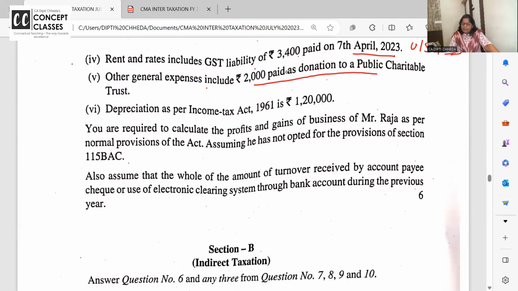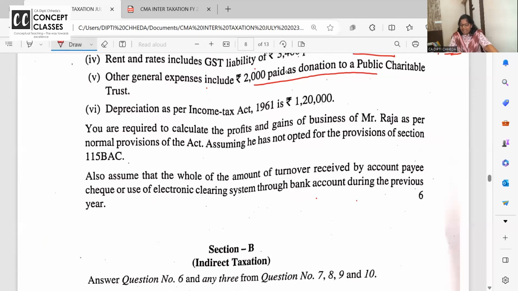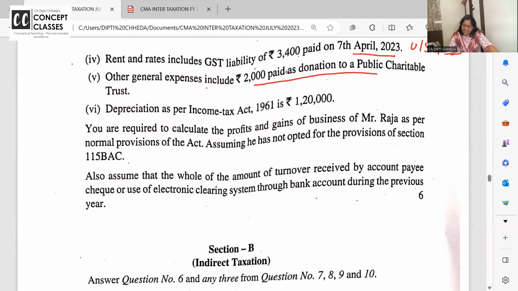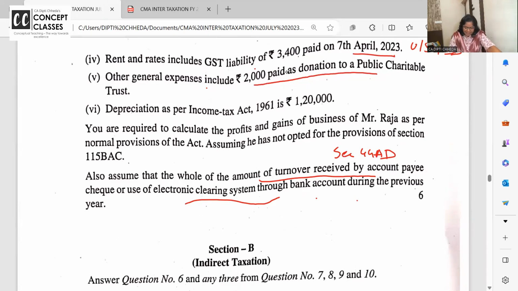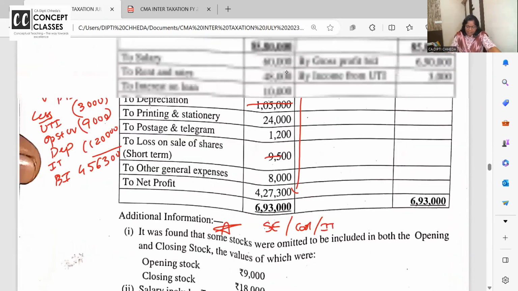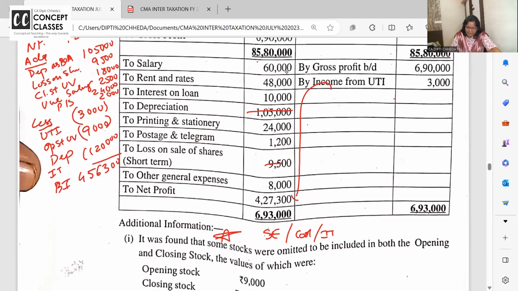You are required to calculate the profit and gain of business of Raja, assuming he has not opted for the provisions. Also assuming that whole of amount for turnover received by account payee cheque or electronic mode system through bank. When they are saying that whole your turnover is through electronic clearing system, can they go for presumptive taxation? Section 44AD. For professionals, 44ADA. For vehicles up to 10, 44AE. चलो तो इसको 6 मार्क के लिए थोड़ा आगे भी करना होगा. What is your business income coming, dear students?